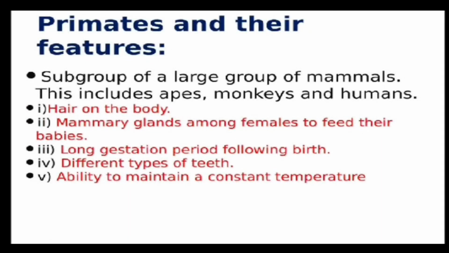Now, who were primates and what were their features? Primates were a subgroup of a large group of animals, mammals. This includes apes, monkeys and humans, and they had some characteristics, like having hair on their body. They had mammary glands among females to feed their babies, offsprings. A long gestation period means they have to look after their baby for a long time as compared to other animals. Different types of teeth were found in the primates, and the ability to maintain a constant body temperature. These were the characteristics of the primates.